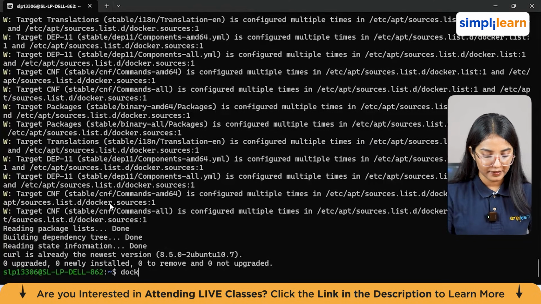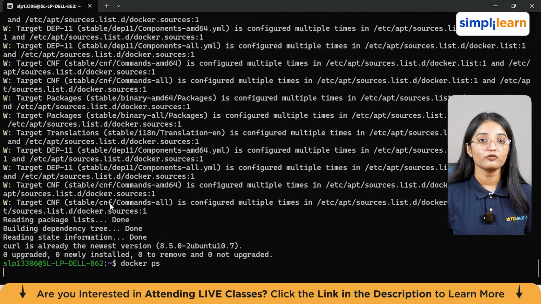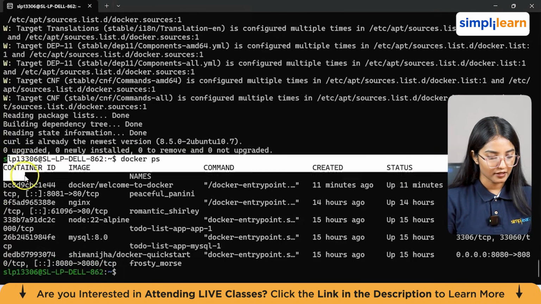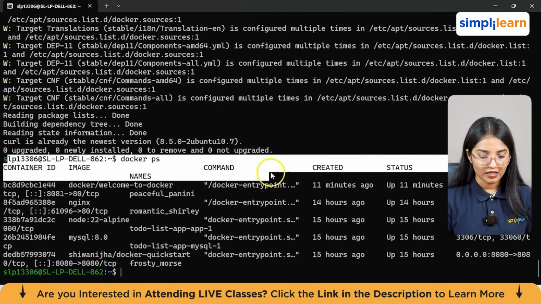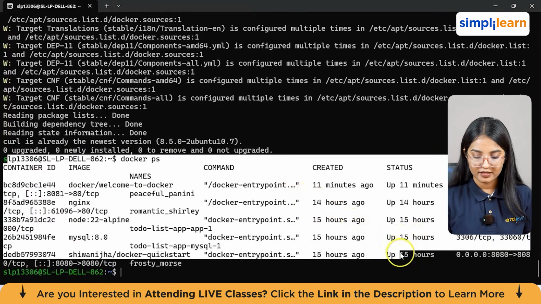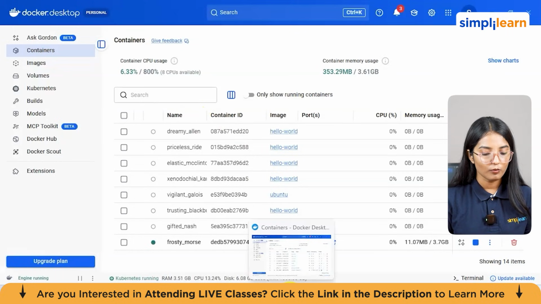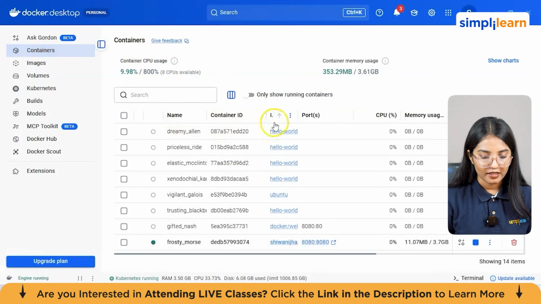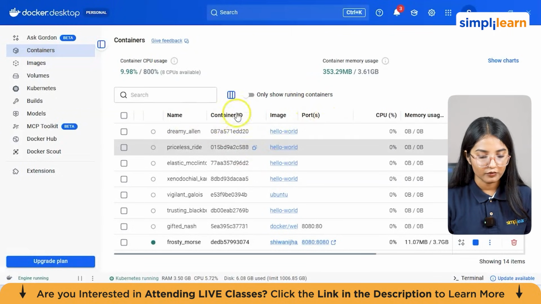First one is docker ps. If I have not told you before, this will list the containers in your system, and with the -a option it includes the stopped ones. So you can see this, right? Container ID, the image, the names, command, created, and the status, as well as the ports. When I go back to my Docker from here, you have this containers section. There you get the name, container ID, image, port, including everything.